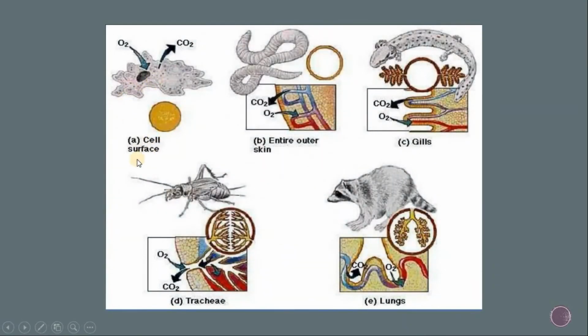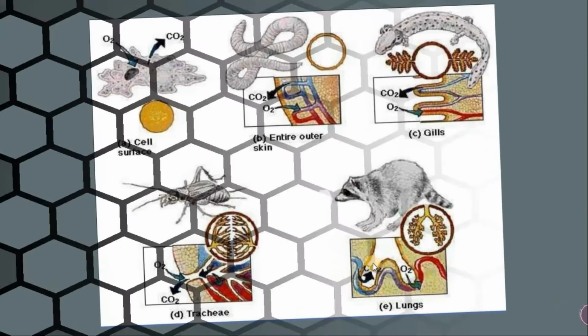In amoeba and paramecium, like protozoa, they respire through the cell surface. The entire outer skin respires in annelida and leeches type of animals. There are gills in fishes, amphibia and reptiles. There are tracheary systems in arthropoda like insects, and in aves and mammals there are specialized lungs for respiration.